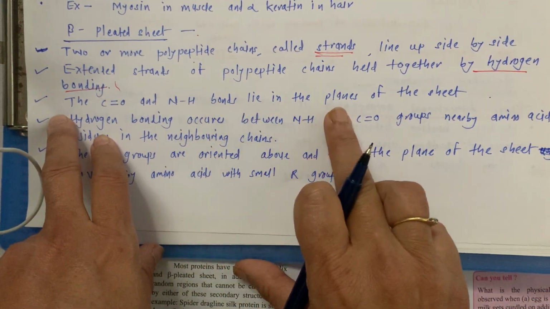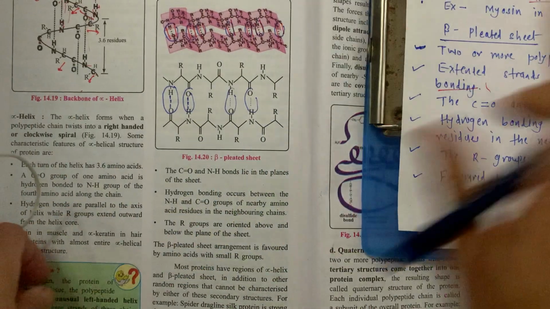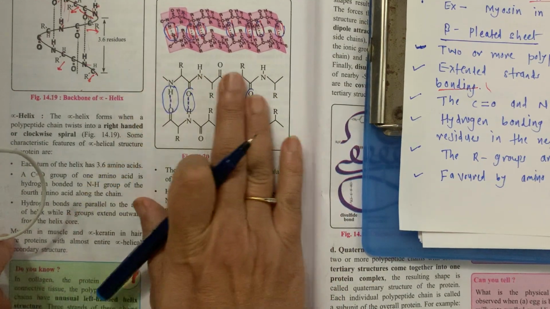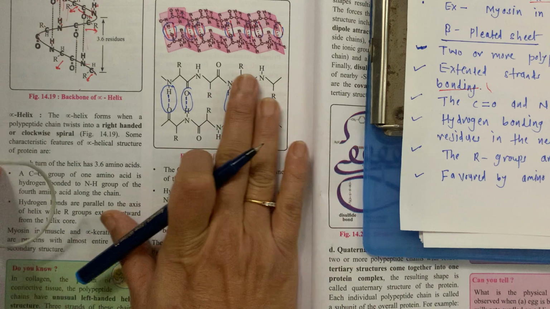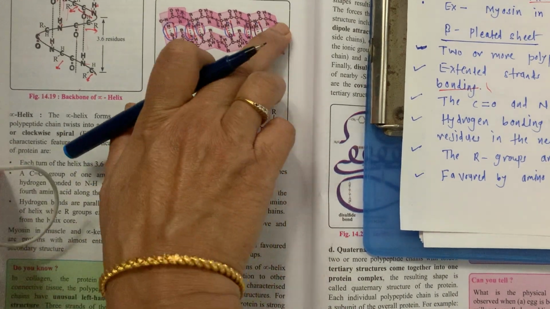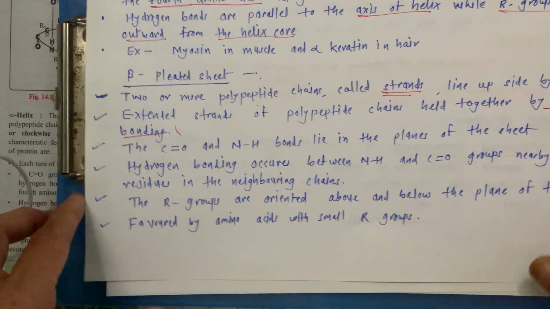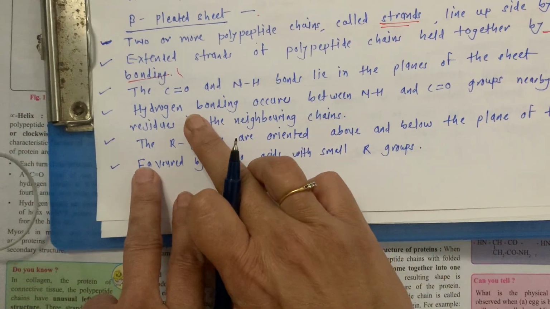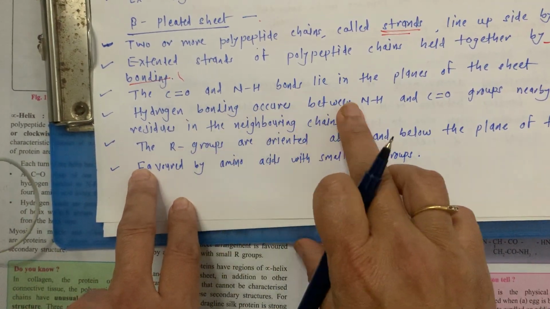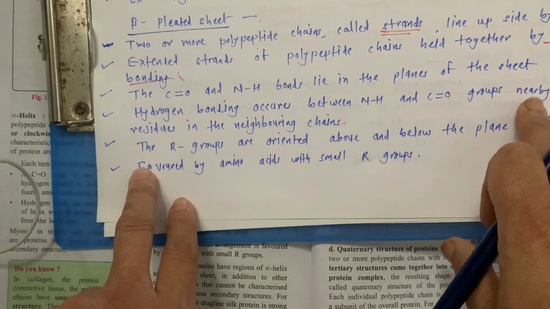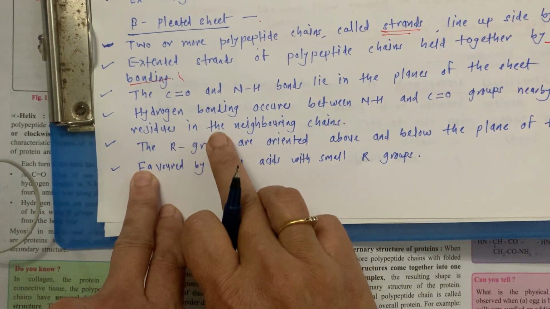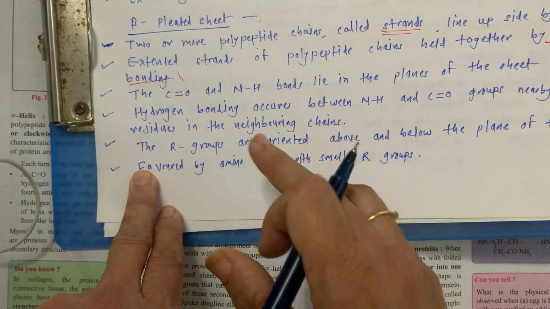These lie in the plane of the sheet. This is the plane of the paper, so this is the plane of the sheet. In between these also they lie in the plane of the sheet. Hydrogen bonding occurs between NH and CO groups of nearby amino acid residues in the neighboring chains. We had seen this.